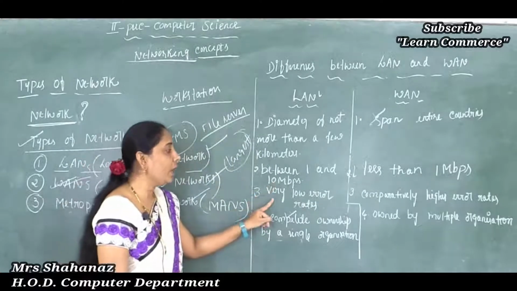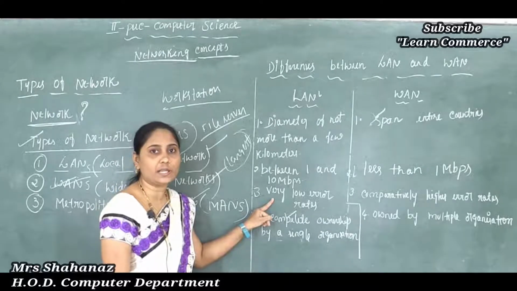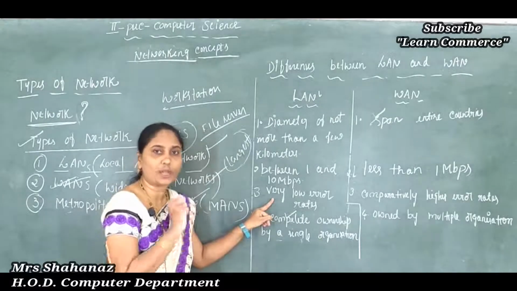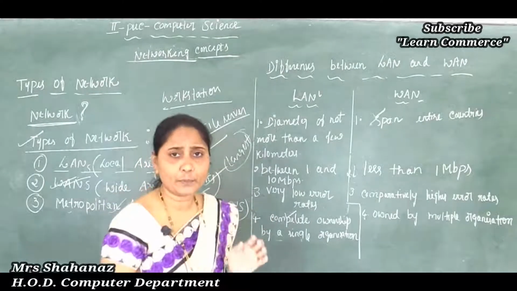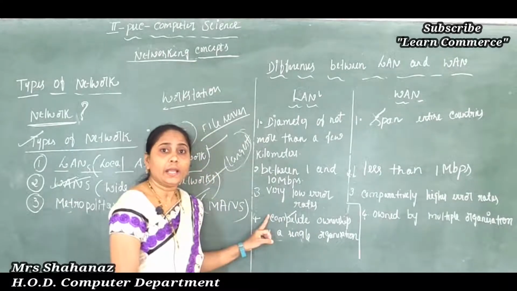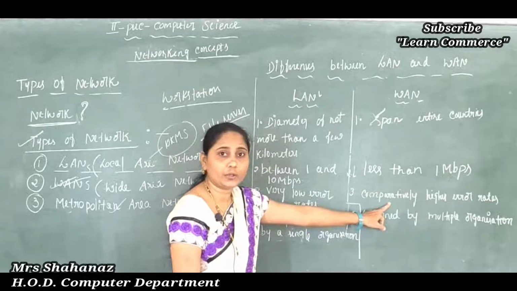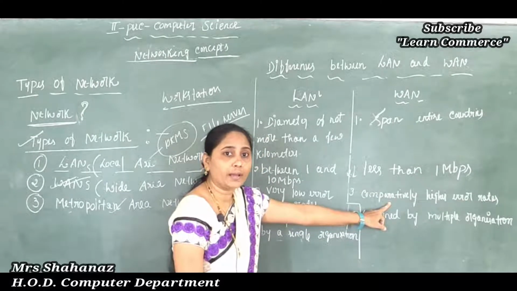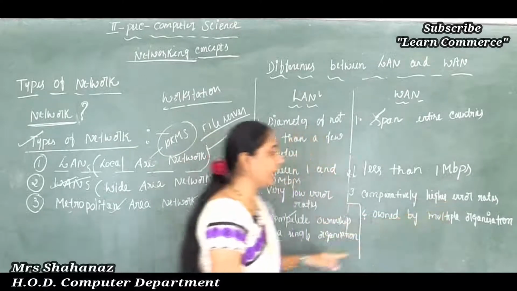And next one, very low error rates. That means because of the short distance involved, the computers are connected within a range of 10 kilometers, so they are very near each other. The error rate in LAN is much lower when you compare it with the WAN, correct? The error rate is 1000 times less than in WAN. So in the case of the WAN, we can say comparatively higher error rates here.